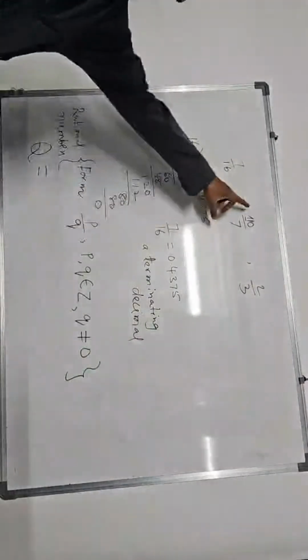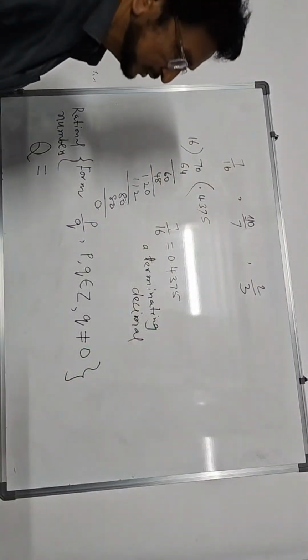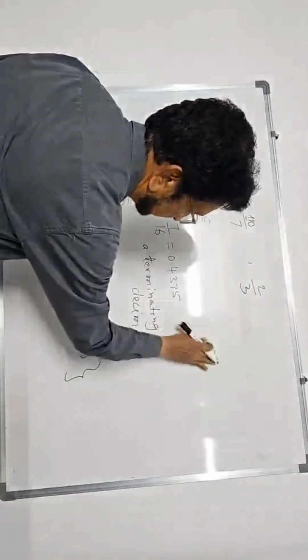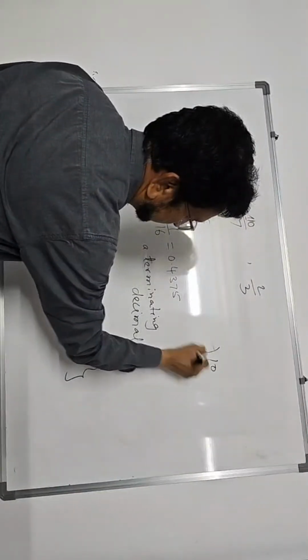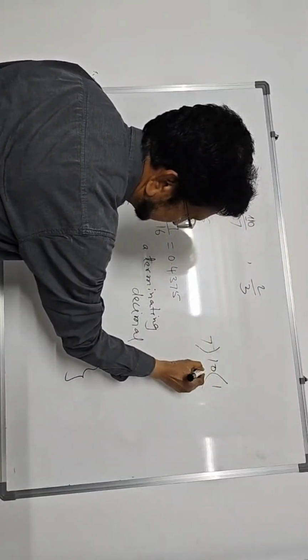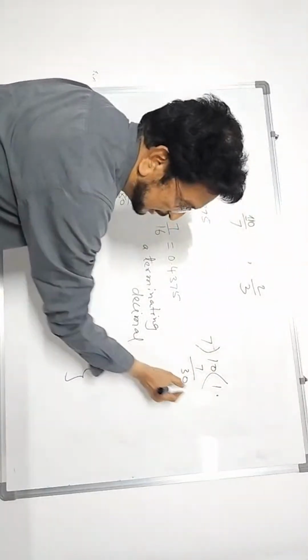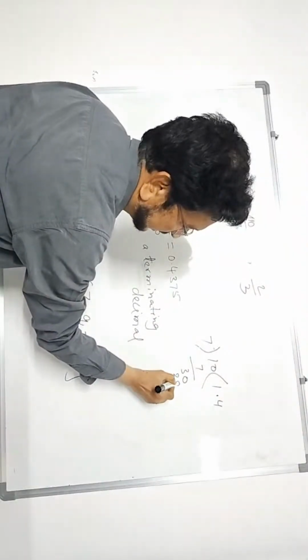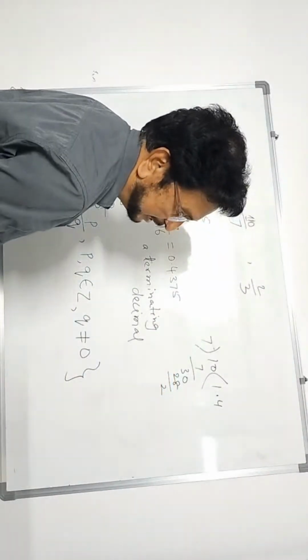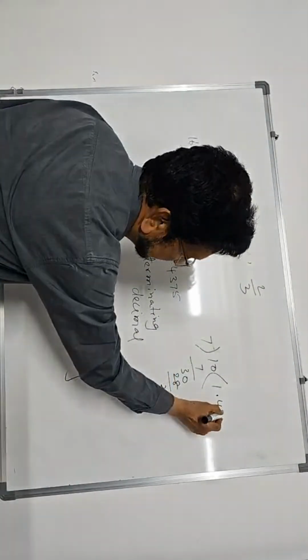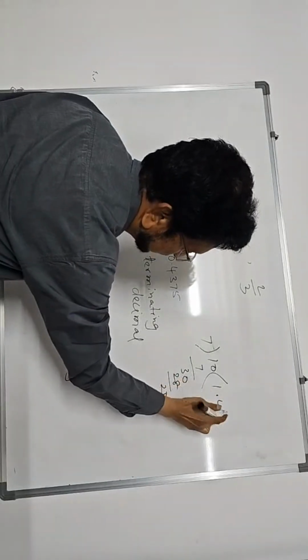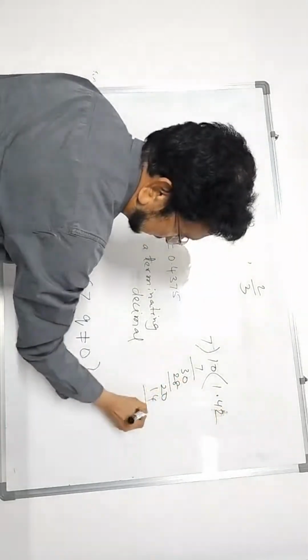Similarly, you divide 10 by 7. Do it. 10 divided by 7. 7 ones are 7. 3 left. Put decimal here. You can write 0. 7 fours are 28. 2 is the remainder. Put 0 again. 7 threes are 21, not. 7 twos are 14. 6 remainder.